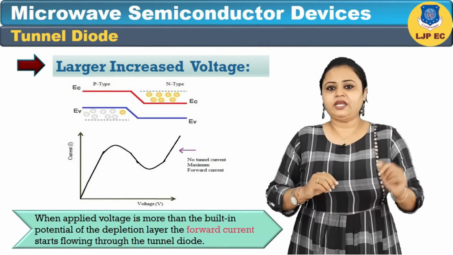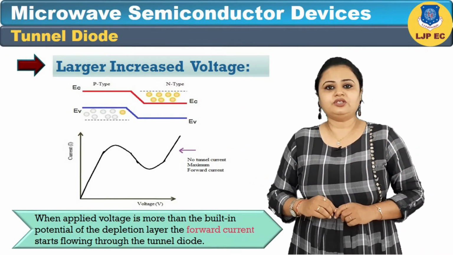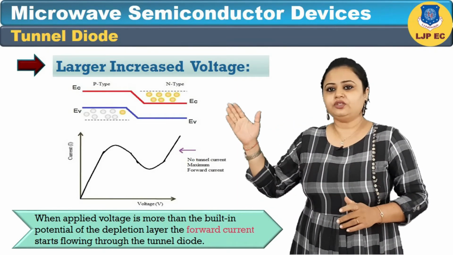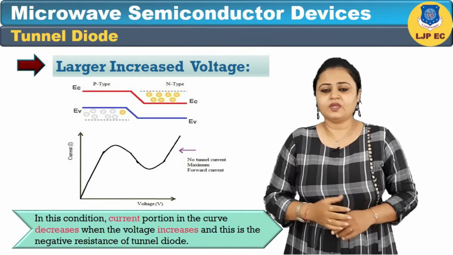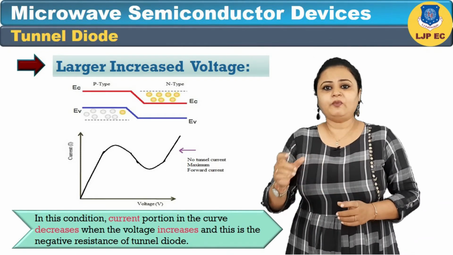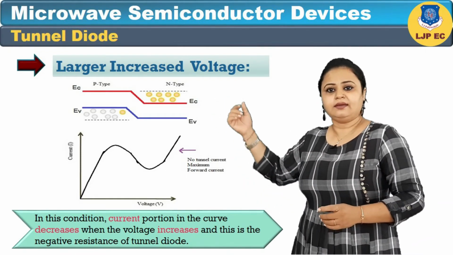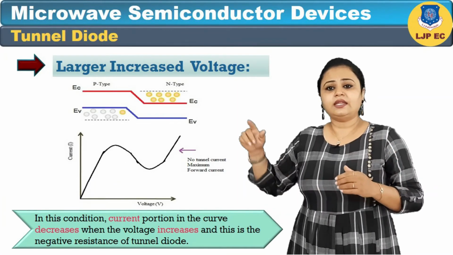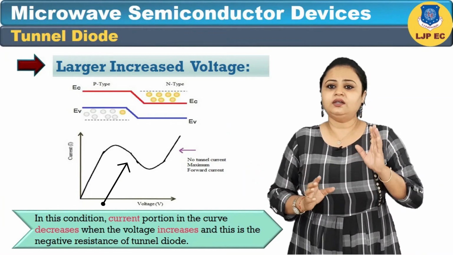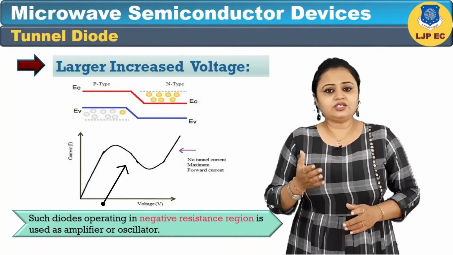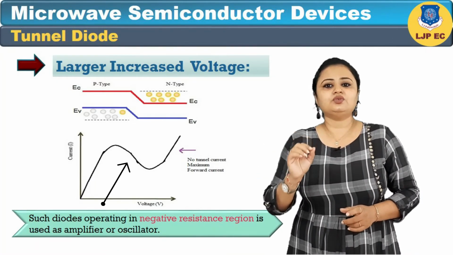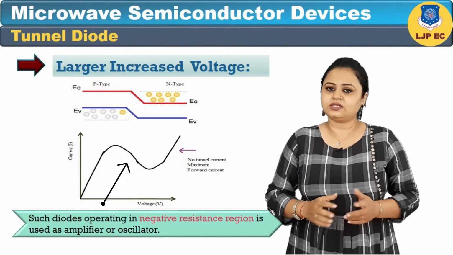When the applied voltage is more than the built-in potential of the depletion layer, the forward current starts flowing through the tunnel diode. In this condition, the current portion in the curve decreases when voltage increases, and this is the negative resistance of the tunnel diode. Such a diode operating in the negative resistance region is used as an amplifier or oscillator.